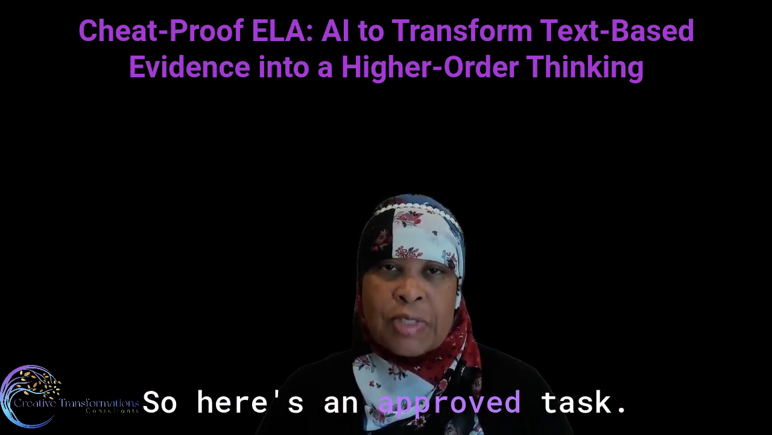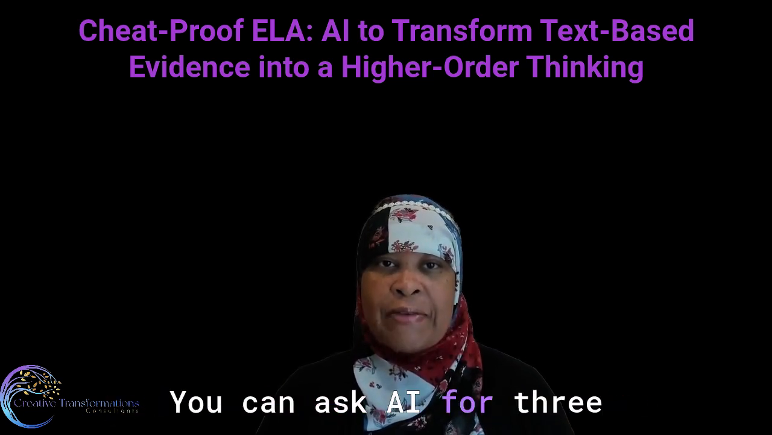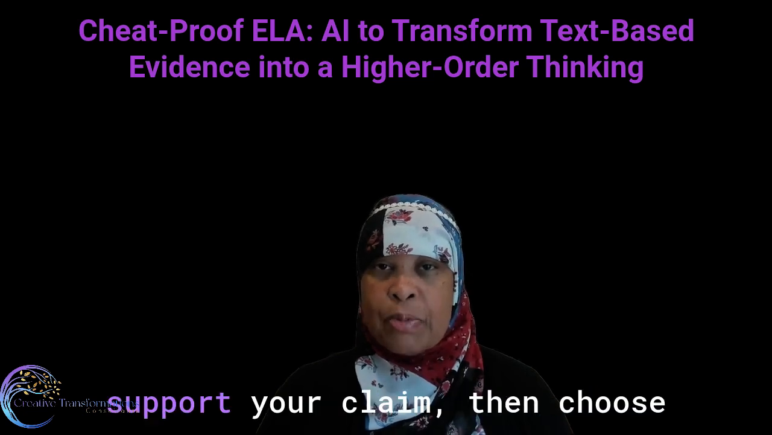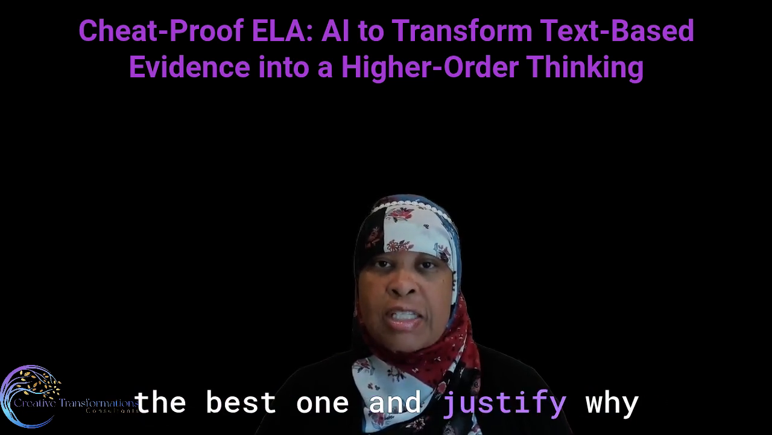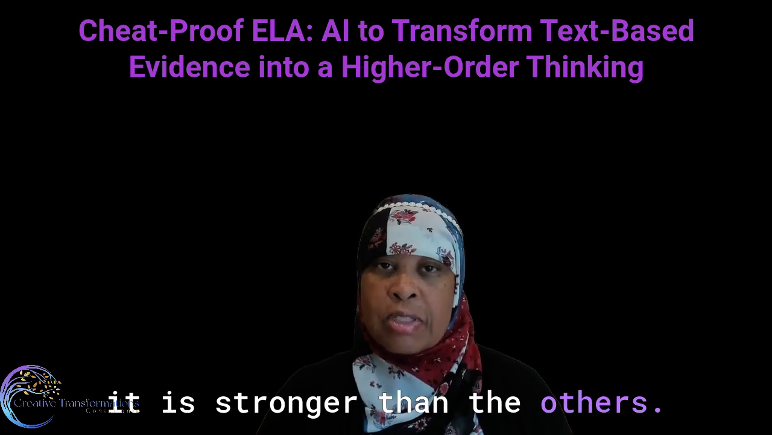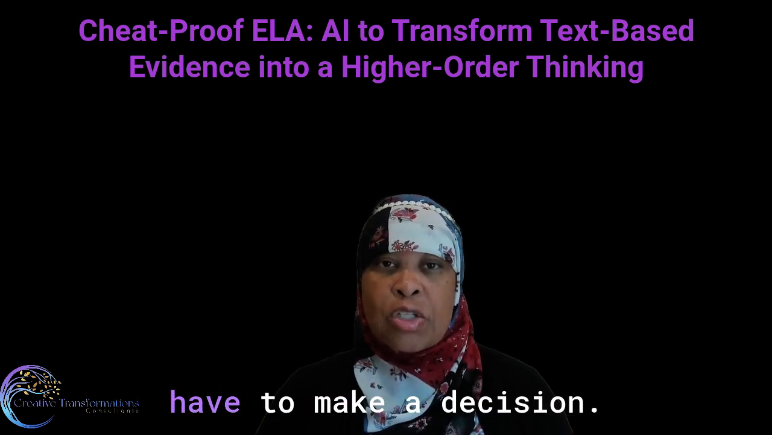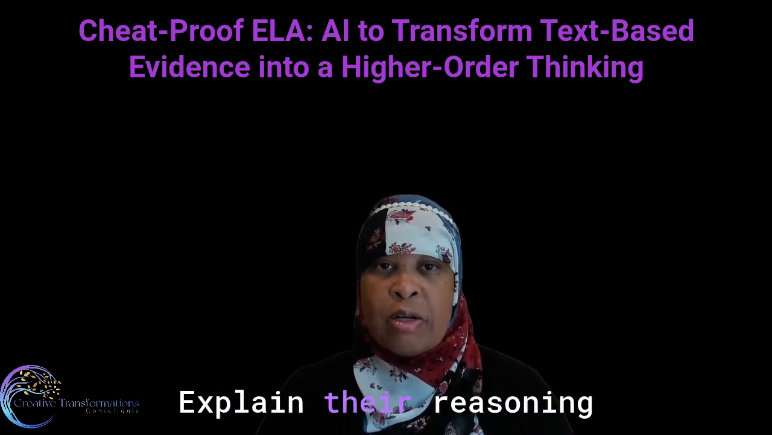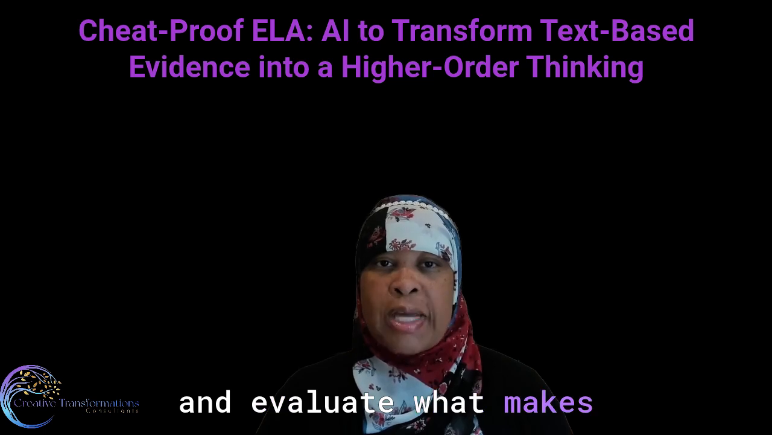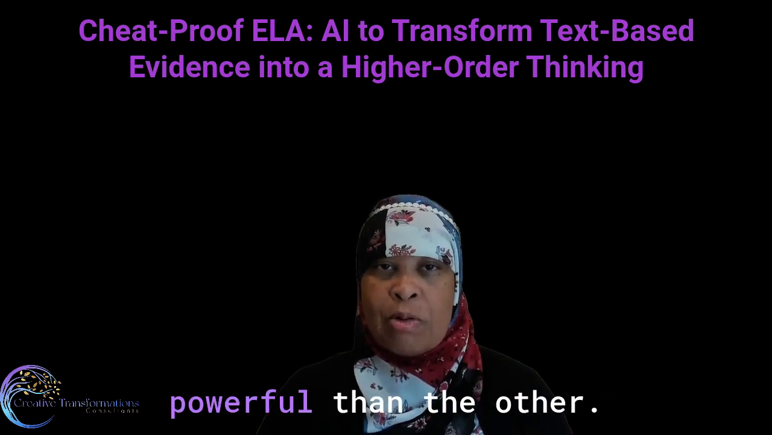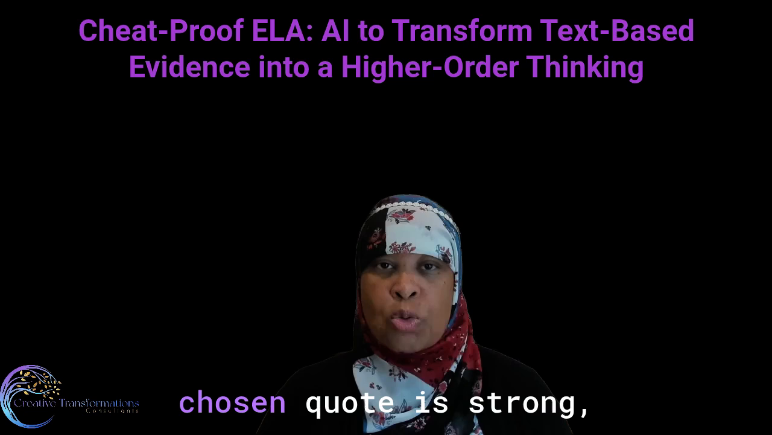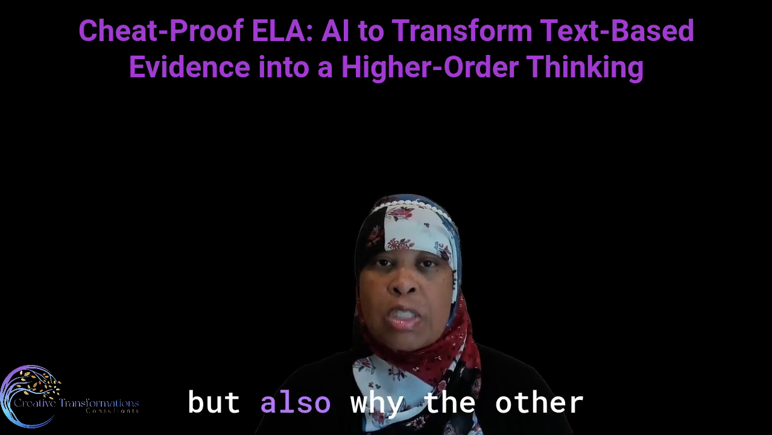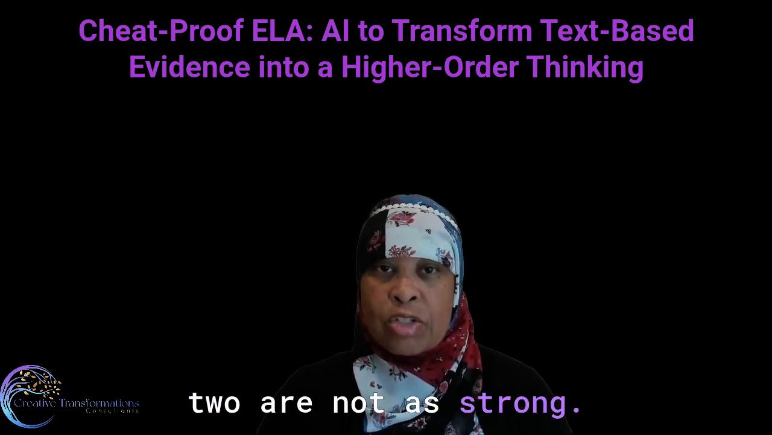So here's an improved task. You can ask AI for 3 possible quotes that could support your claim. Then, choose the best one and justify why it is stronger than the others. This means students have to make a decision, explain their reasoning, and evaluate what makes one piece of evidence more powerful than the other. The key here is not just explaining why the chosen quote is strong, but also why the other 2 are not as strong.